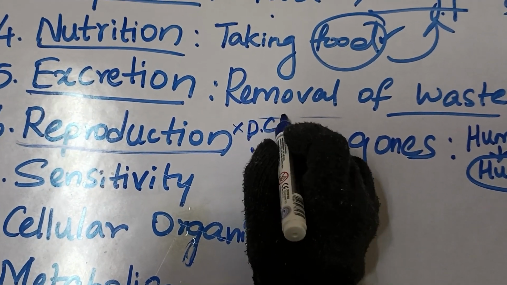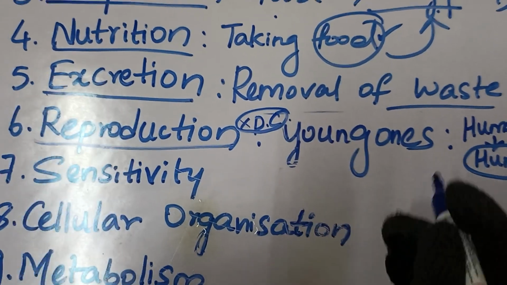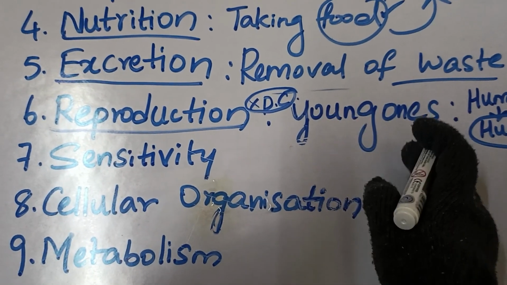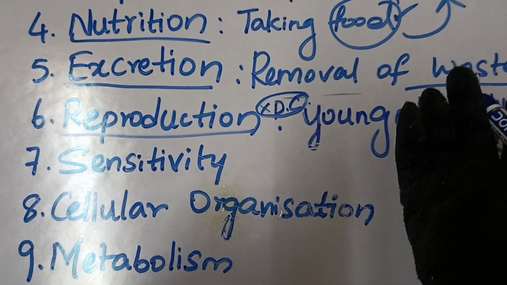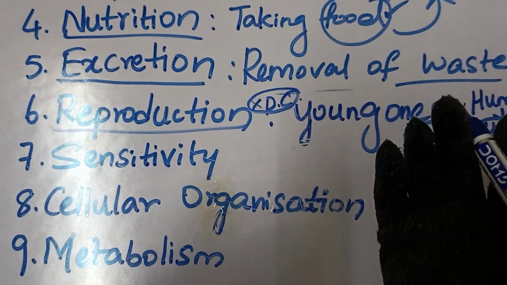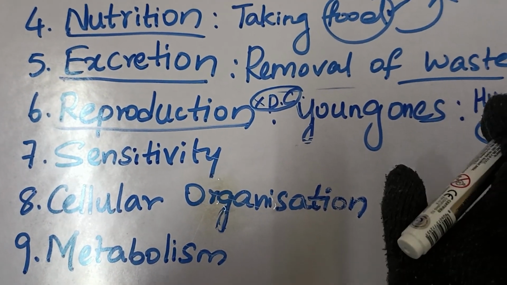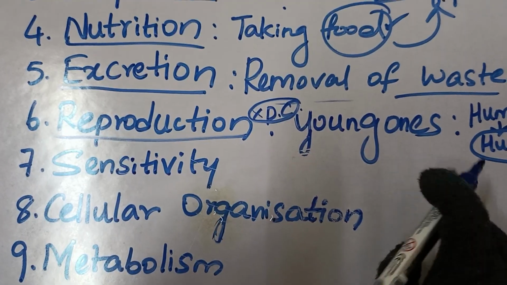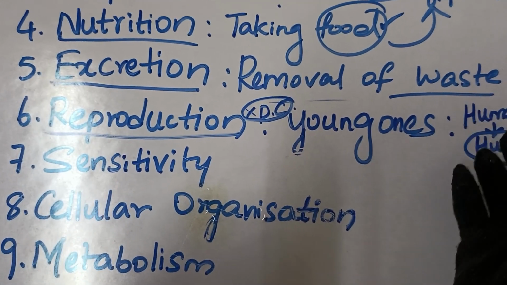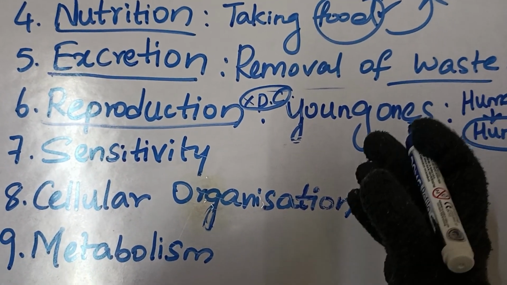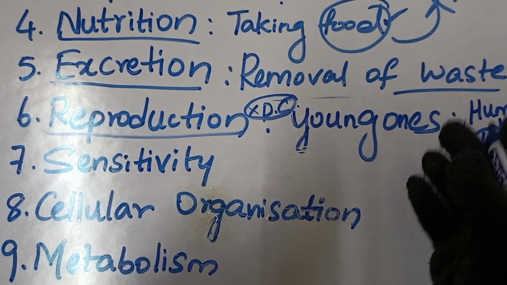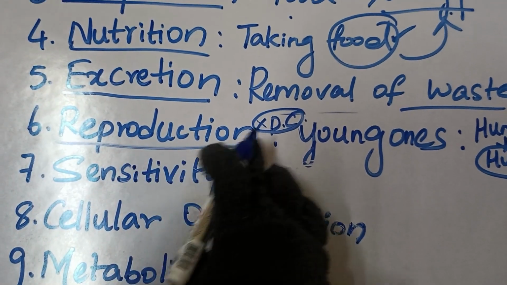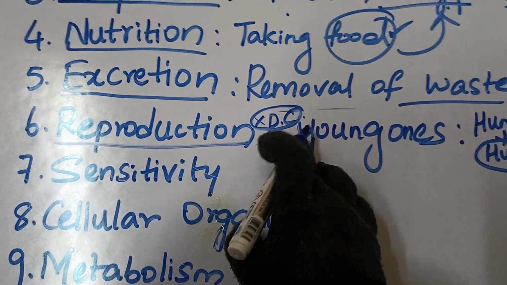So reproduction is not a defining characteristic. Why is it not a defining characteristic? Because there are some organisms which cannot reproduce but still they are living. For example, worker honeybees, a mule. What is a mule? A mule is an animal. Don't worry about that. In detail, I'm going to upload one more video about that. Next, some humans who are infertile also cannot reproduce, but still they are living. So that's why reproduction cannot be a defining characteristic.